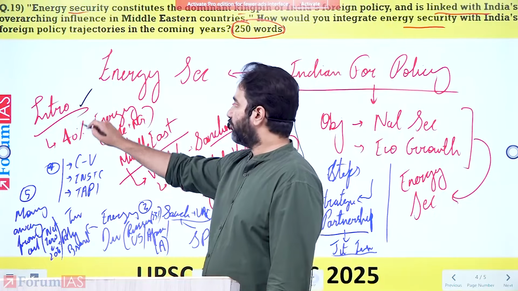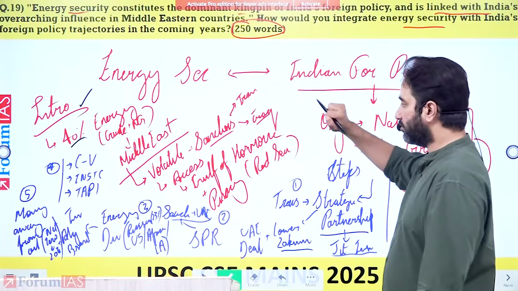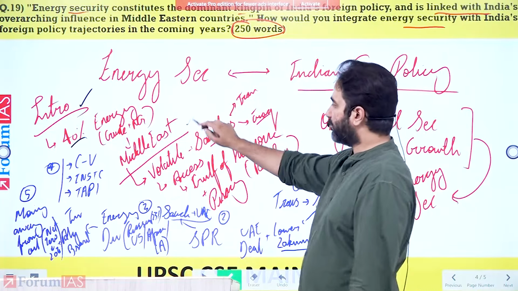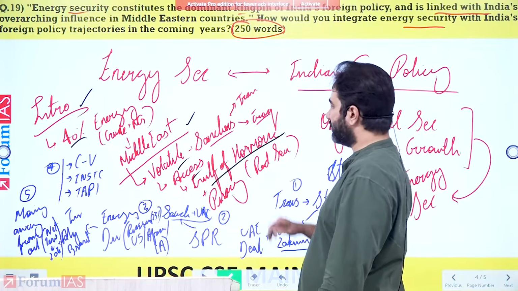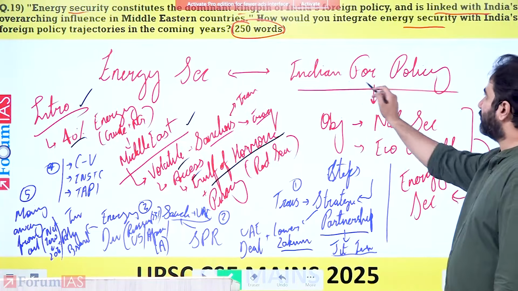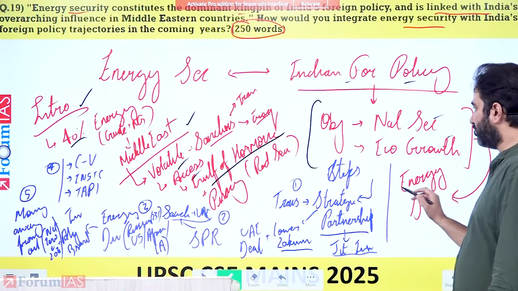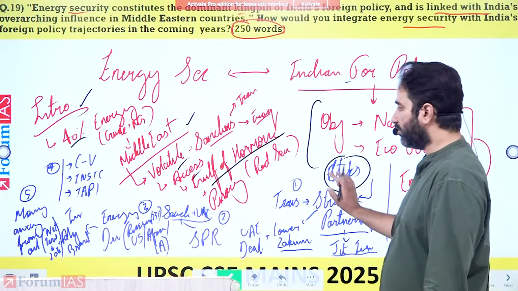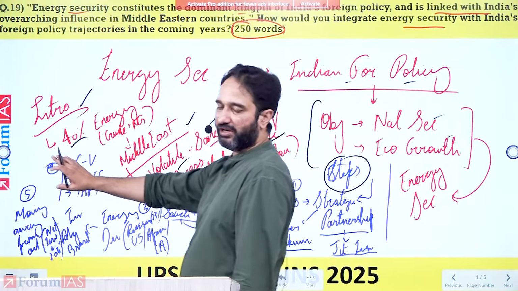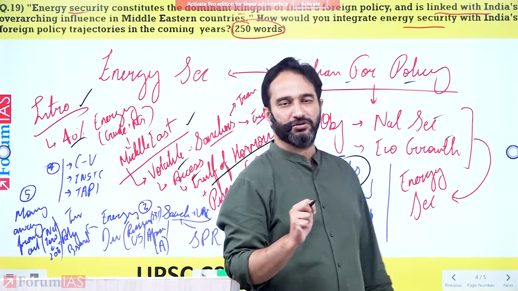first in relation to the Middle East, 40% roughly our import energy in terms of crude and gas comes from the Middle East. The problems, the volatility, plus in terms of supply chain, security. You link it back to Indian foreign policy. What is our objective? National security and economic growth. So India has taken various steps to ensure this. You end up highlighting 5 different points on how India has ensured energy security in all of these countries.